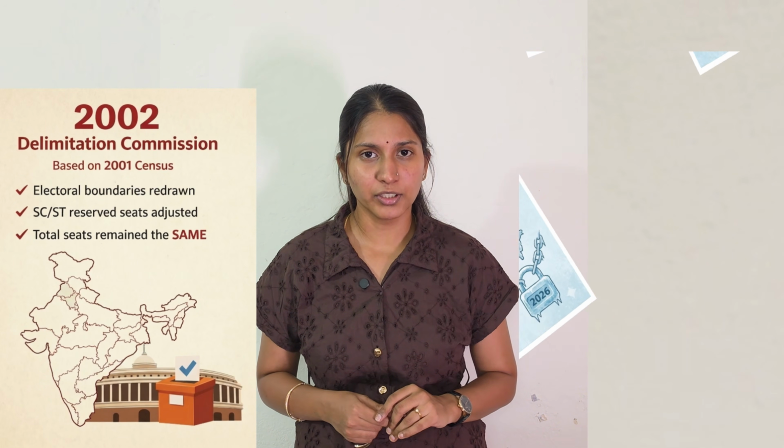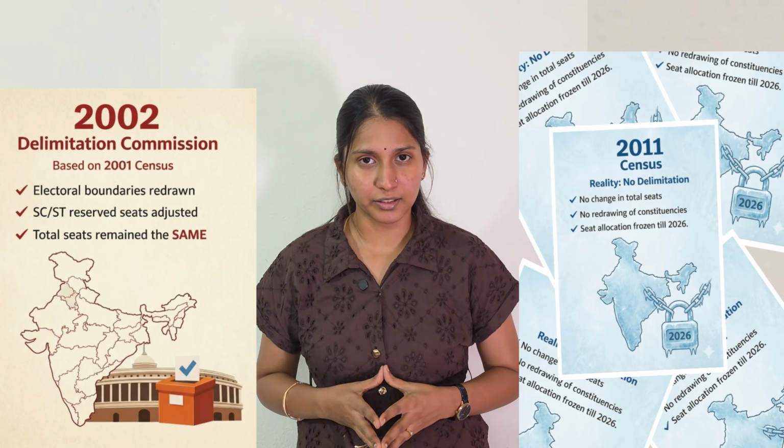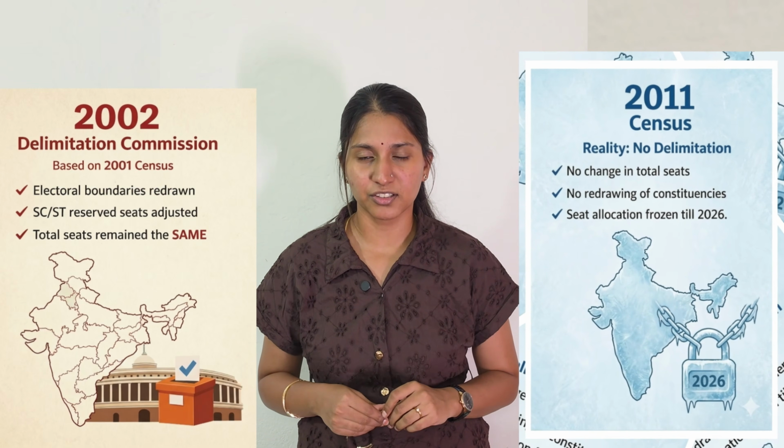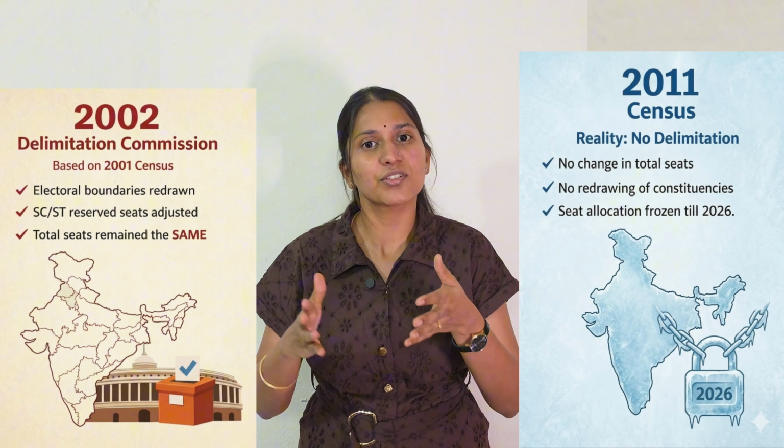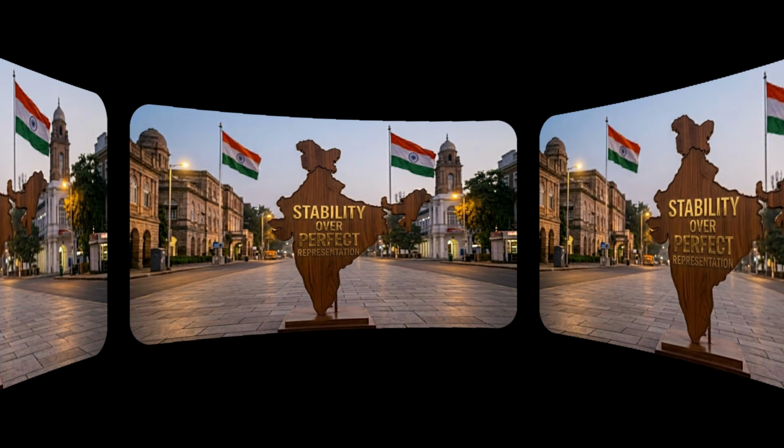But in 2011, though a population census was conducted, there was no delimitation exercise because the freeze continues till 2026. Which means for nearly 50 years, India chose stability over perfect representation. Even as the population grew dramatically, the political power stayed frozen.